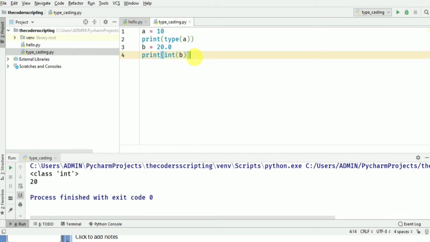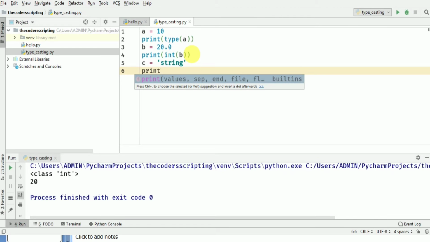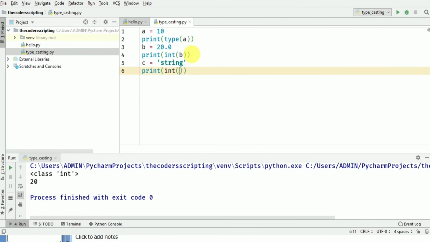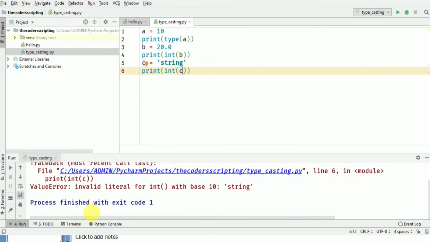Let's take one string and we'll see if we can convert it into int type. Let's run the program. So we got an error as ValueError, invalid literal for int with base 10 string. So we cannot convert a string into an int type. Only the string should be a numerical value.